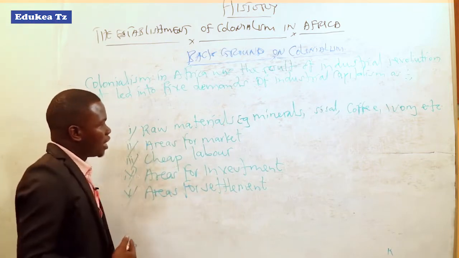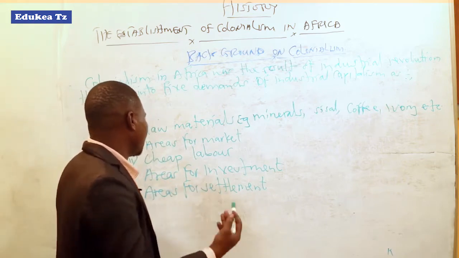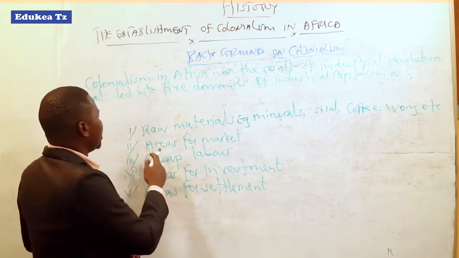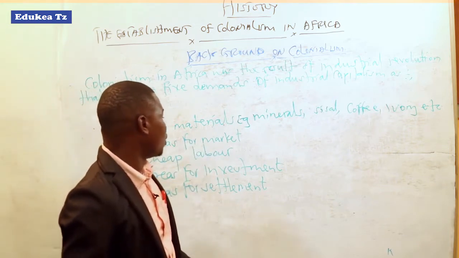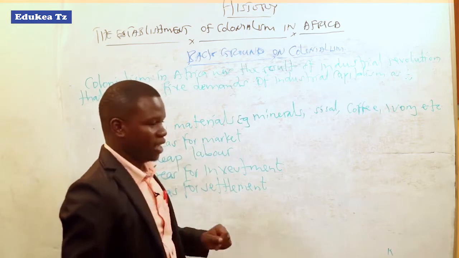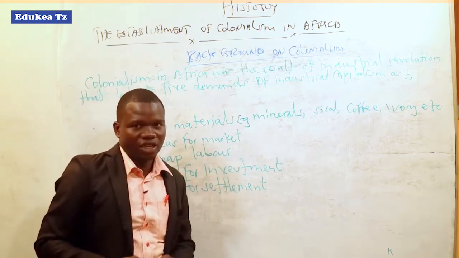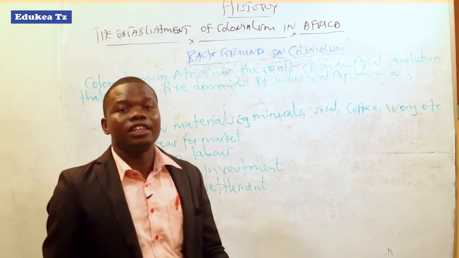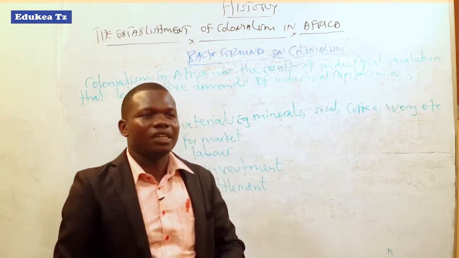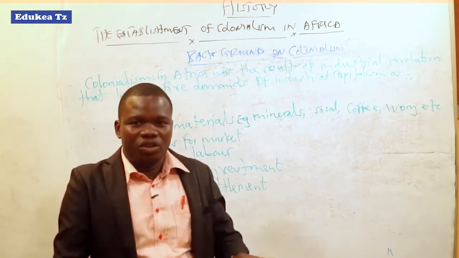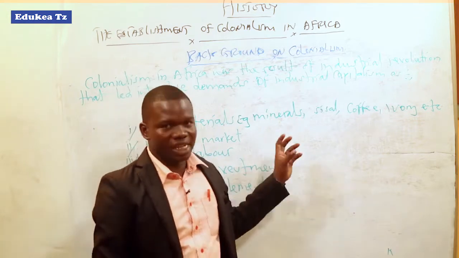Out of raw materials, another problem of the industrial capitalist was areas for market. It is areas for market before checking on areas for investment. So they were looking for the market so that they could sell their goods which were manufactured in their industries.